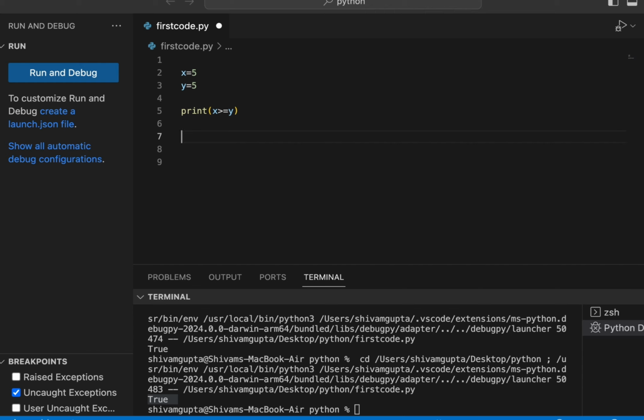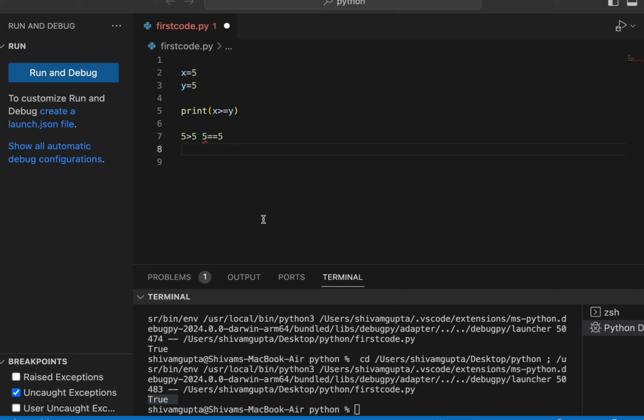Let me explain how it will be shown: 5 is greater than 5, and the second case is 5 is equals to 5. If either of these two cases is true, it will print the output true.